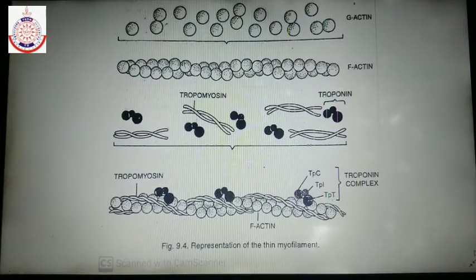Along with them, two chains of tropomyosin are present, also helically wound around the F-actin chain throughout its length. Next is the troponin protein. It masks the active site present on F-actin for the binding of the myosin head during muscle contraction. So in the relaxed state, these active sites are covered by the troponin protein. So this was the structure of the thin myofilament.